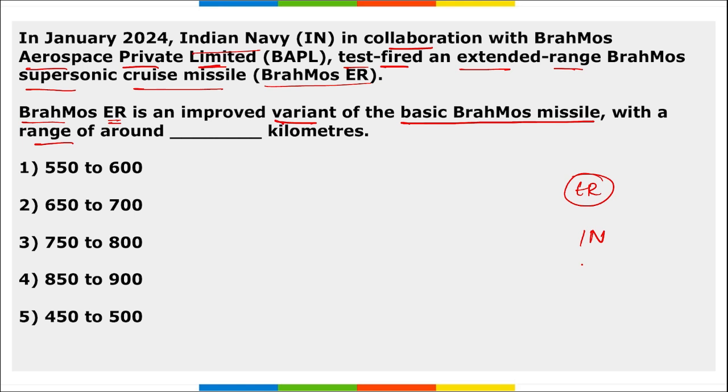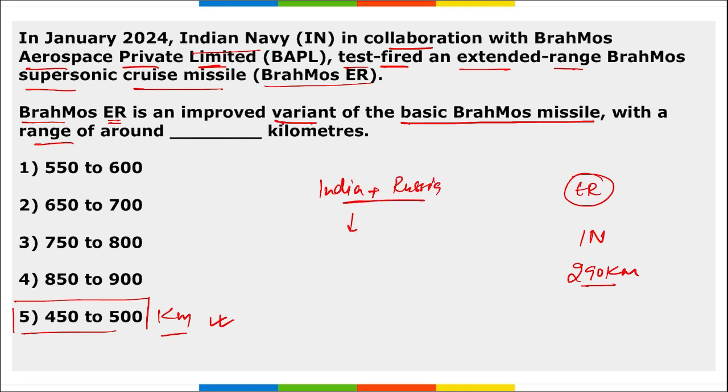So the earlier version of the BrahMos missile used to have a range of around 290 kilometers, and this new extended range will have a range of almost 450 to 500 kilometers. So right option becomes option 5. Then if we talk about BrahMos, it was a joint venture between India and Russia. And then remember Philippines, it became the first country to buy BrahMos missiles from India.